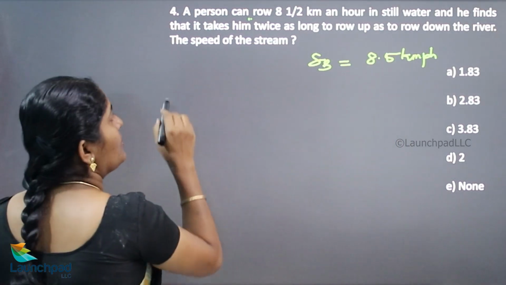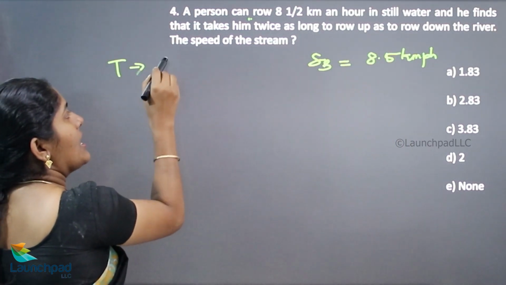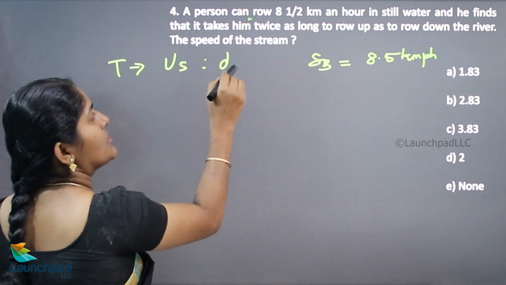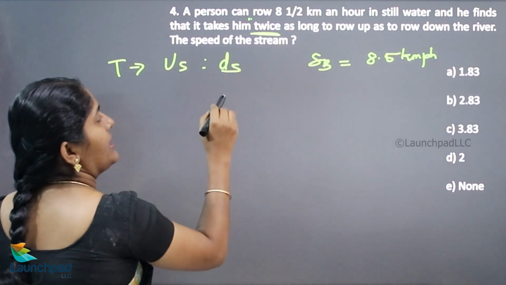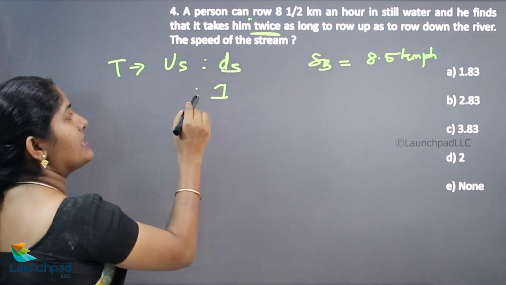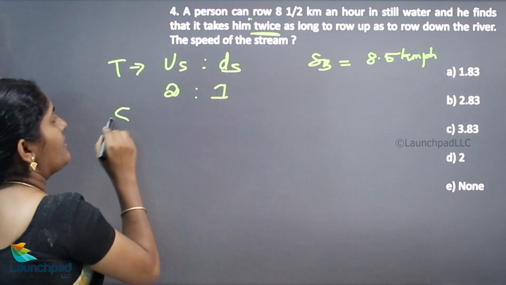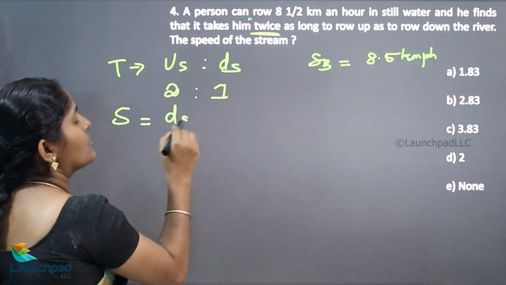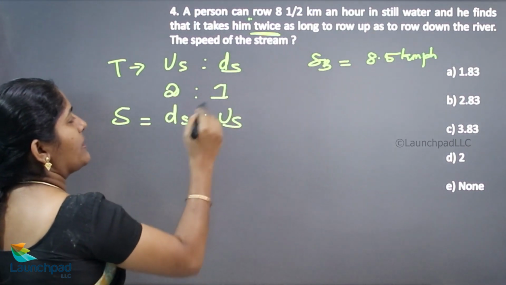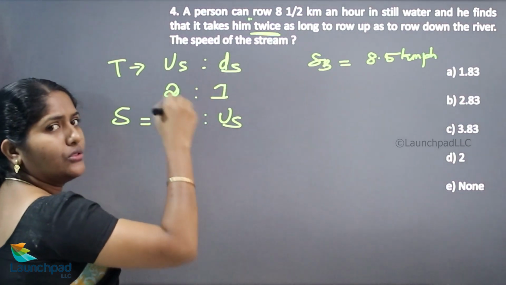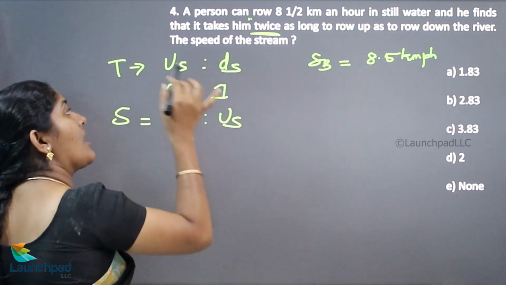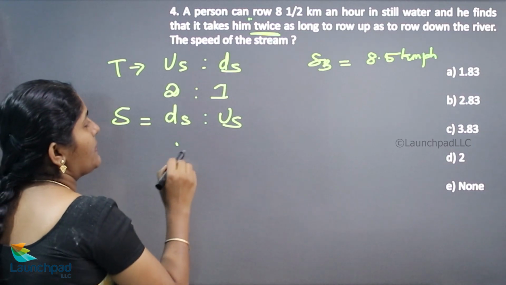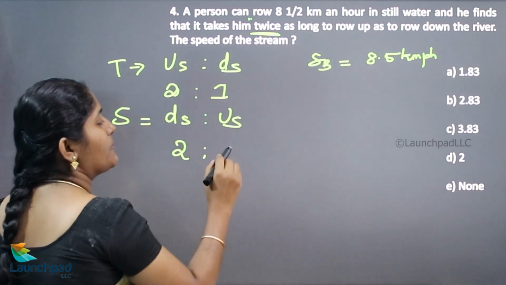Now the time taken for upstream and downstream is twice. If downstream takes 1 hour, upstream will be 2 hours. Therefore, doing the cross multiplication, downstream speed is 2 and upstream speed is 1.